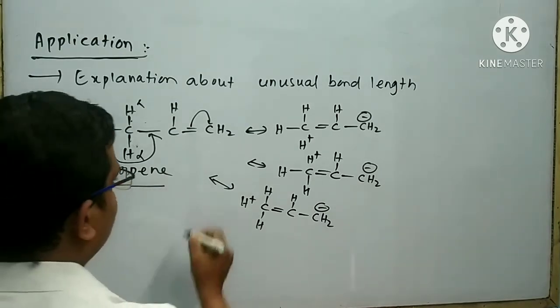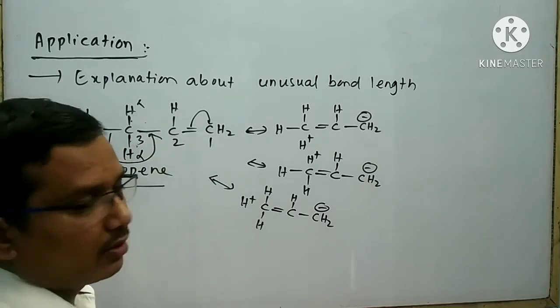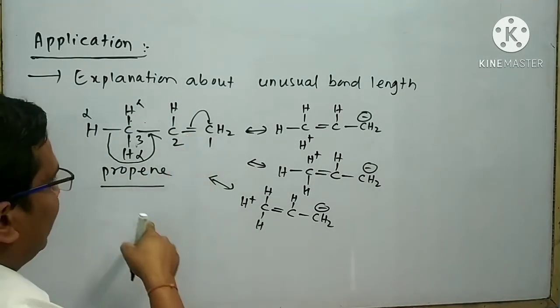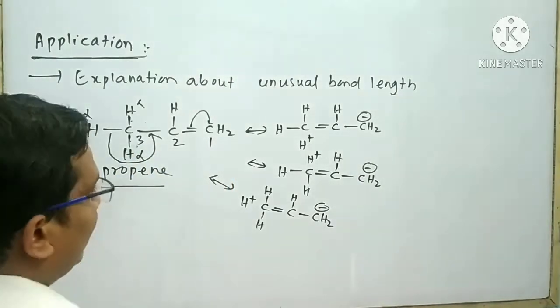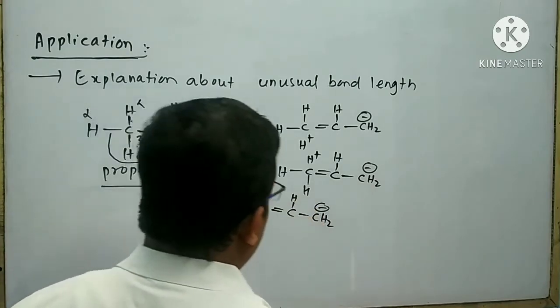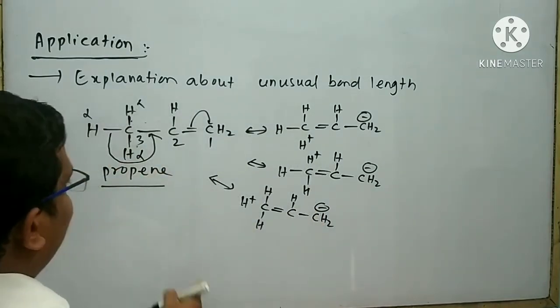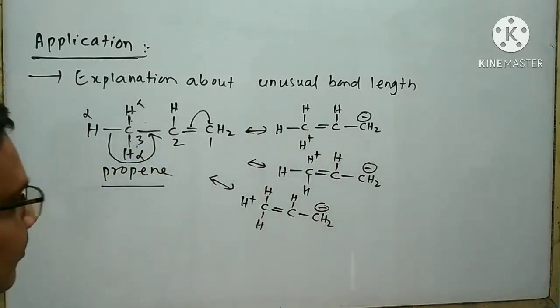In propene molecule, suppose this is the first carbon, this is second, this is the third carbon. Look at that. In this structure, there is a double bond present between the first carbon and the second carbon. But if I think about the hyperconjugated structure, then a double bond will be present between the 2 number carbon and 3 number carbon atom.